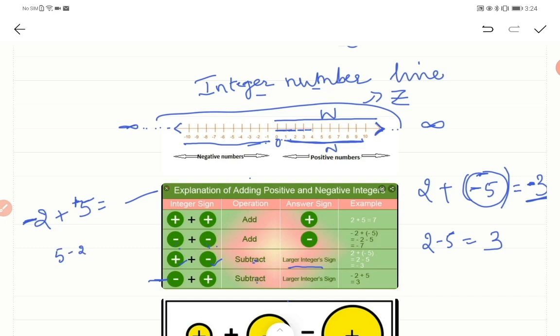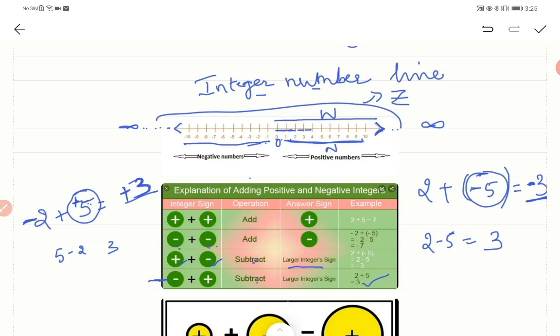What is your result? It is 3, isn't it? So here you write 3. And what should be the sign of the resultant number now? It should be the sign of the larger integer. Here the larger integer is 5, and the sign of 5 is plus. So that is why the result is plus 3.